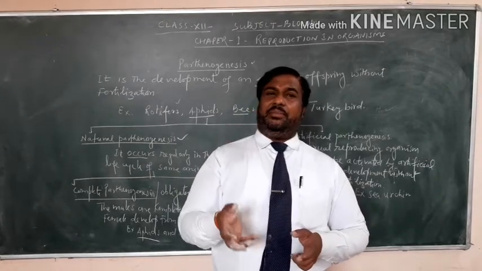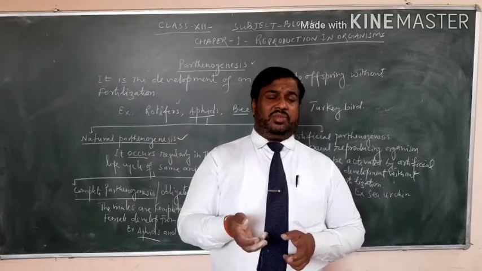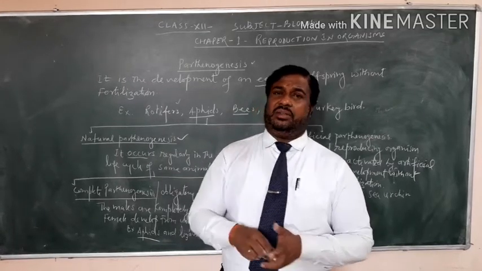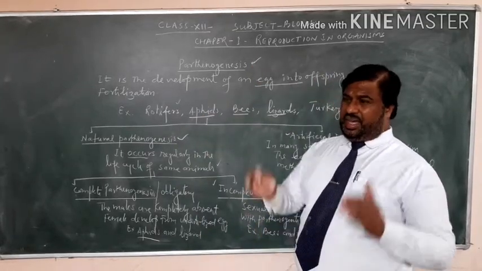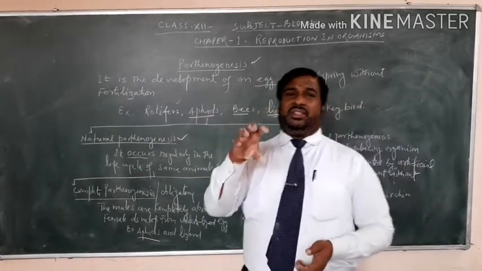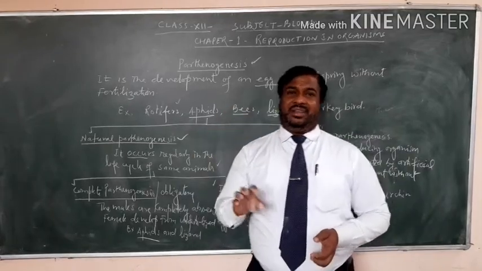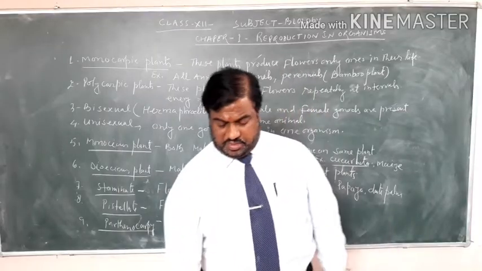So they directly produce a new individual without fertilization. This is about parthenogenesis, also known as virgin reproduction. We will clear this at the last of this chapter.